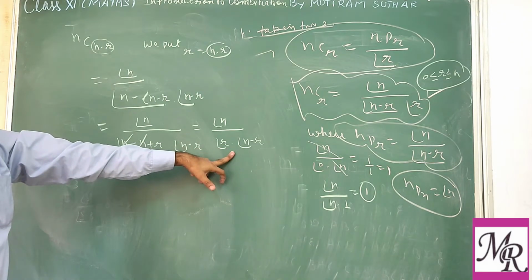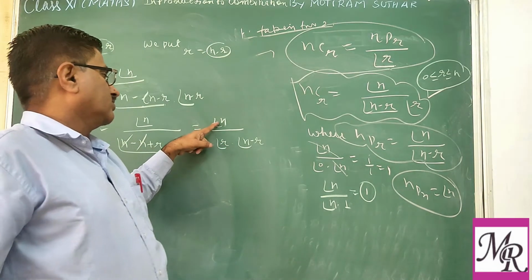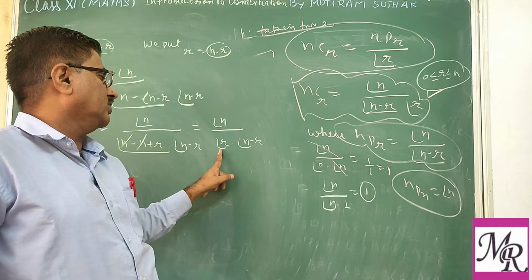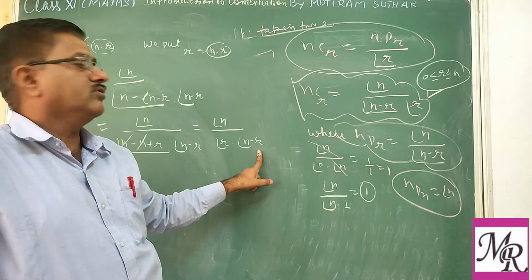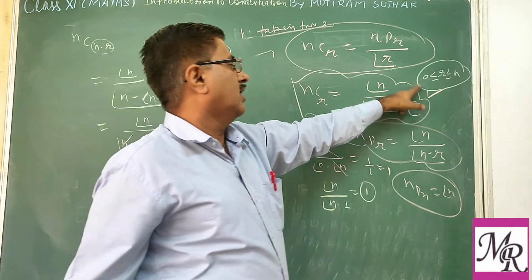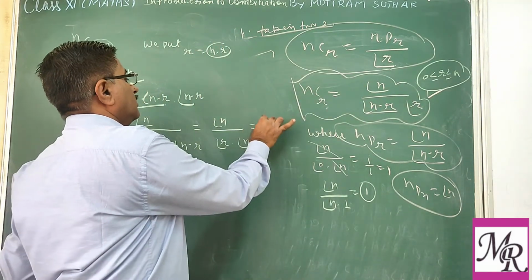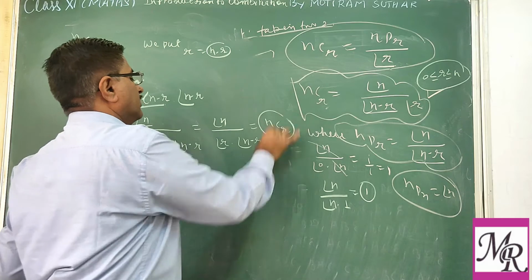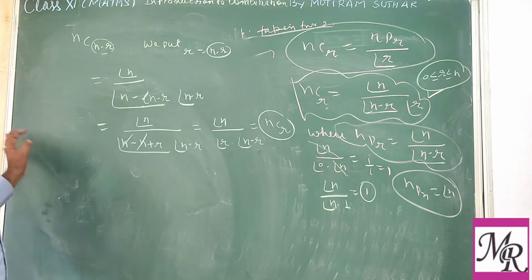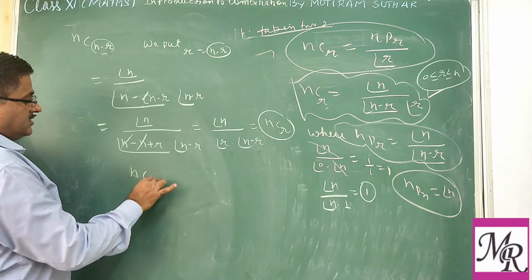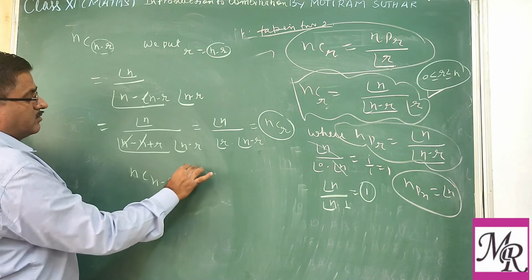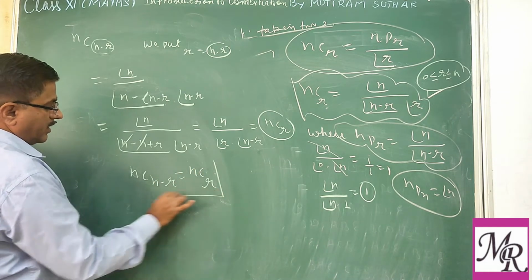Again we get the same formula, that is factorial n upon factorial r into factorial n minus r. So this is the formula, again that is nCr. So one may say that nC(n minus r) is equal to nCr.